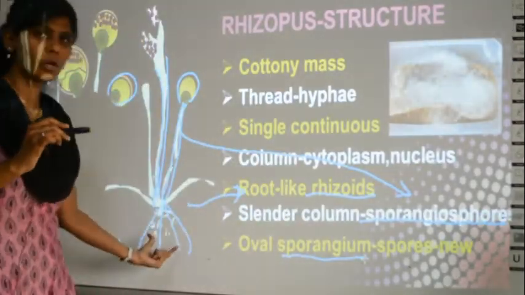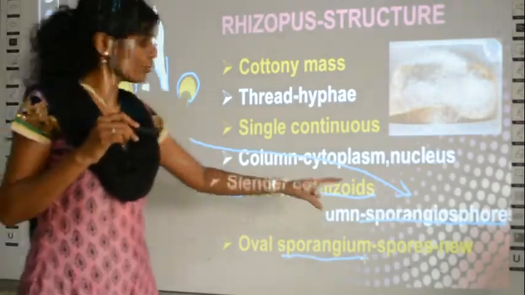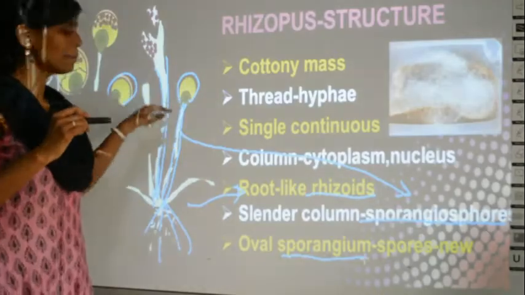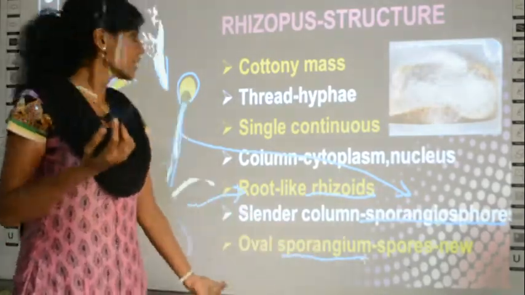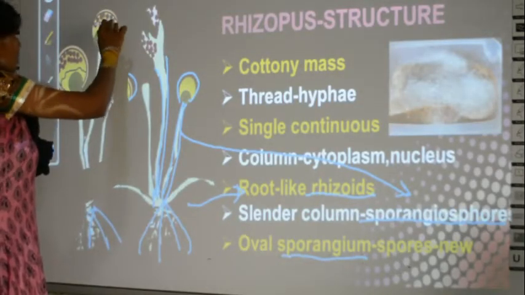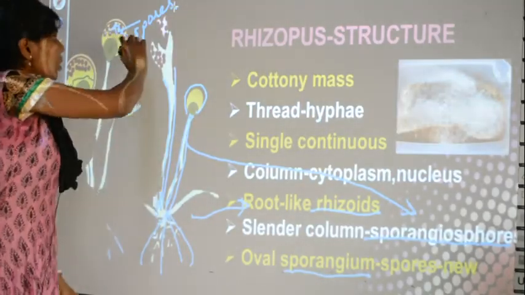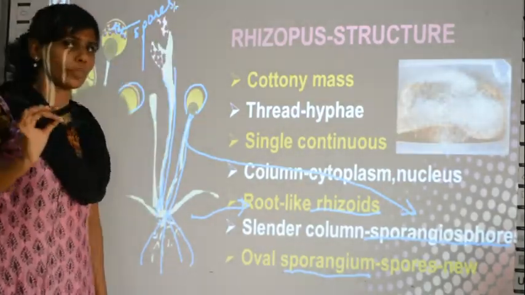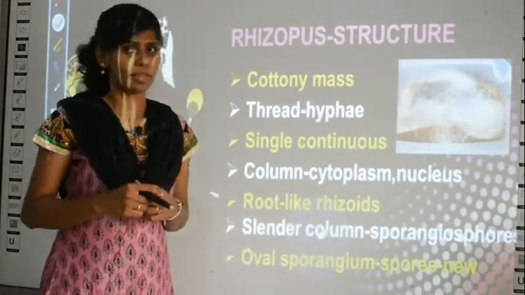Number one, rhizoids, which is the root-like structure. Then the tube-like structure called sporangiophores, and also the cup-like, oval-shaped structure called the sporangium. And inside the sporangium you have dot structures. Can you see dots like this in brown color? So these dots are the spores. Okay. So now we have studied the structure of Rhizopus.